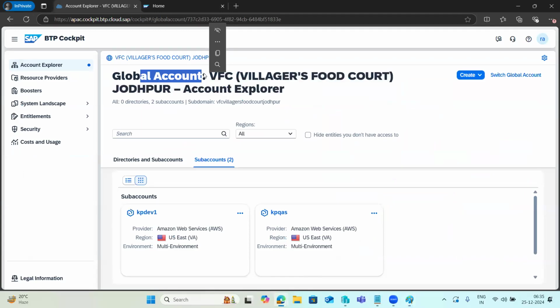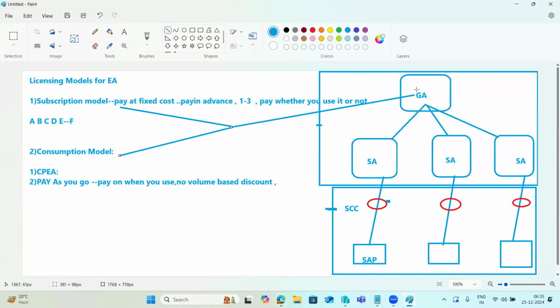This global account is the realization of the contract that you or your company has made with SAP here. The global account is used to create the sub accounts, which are our business accounts. Sub accounts are where we do the actual business, the actual solutions, the actual testing and everything here. Global accounts are only used to manage the sub accounts, users, user management, entitlements, quotas, plans, everything we can manage here. That's it.